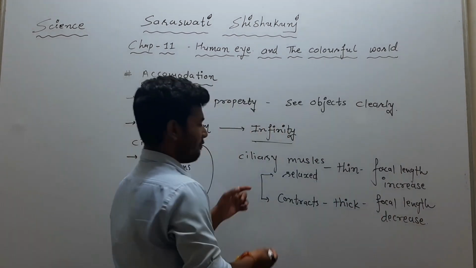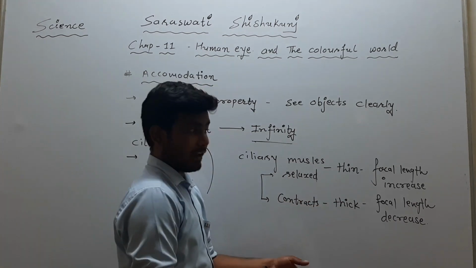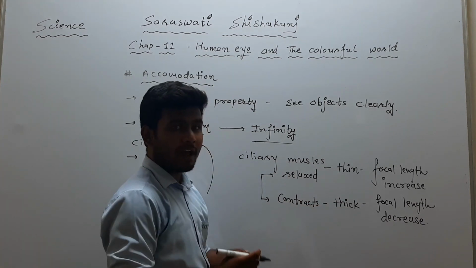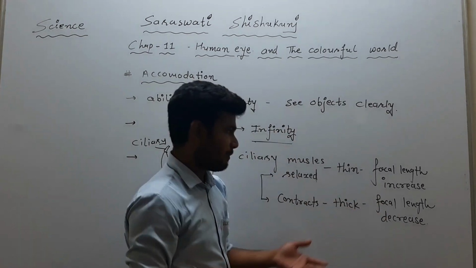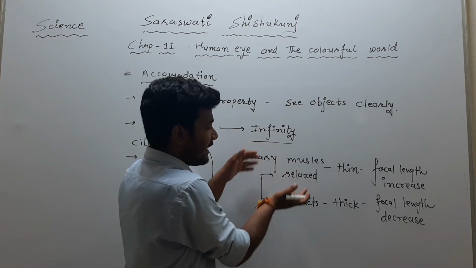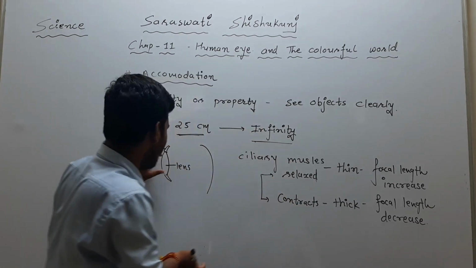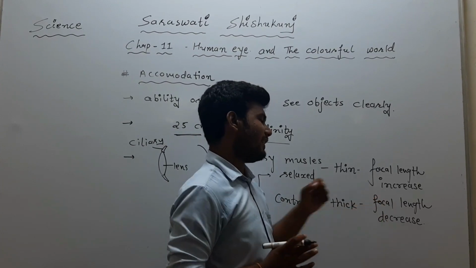See madam, when the ciliary muscle is relaxed, the lens will be thin, and we can remember it like this: a thin person can run long, so the focal length increases. And when the ciliary muscle contracts, our eye lens will be thick, so the focal length will decrease.